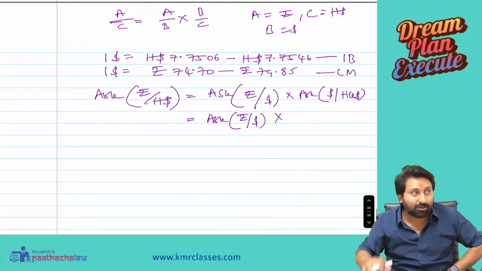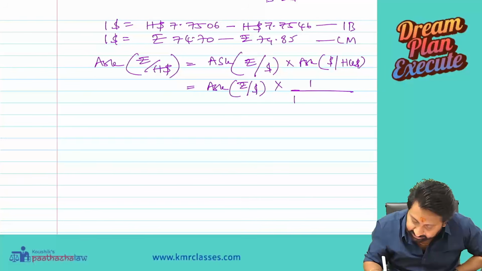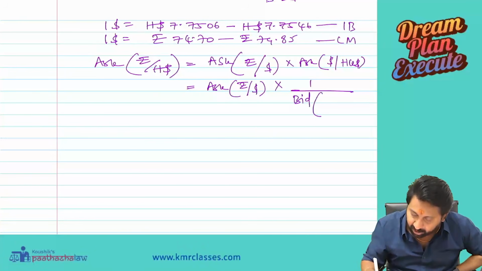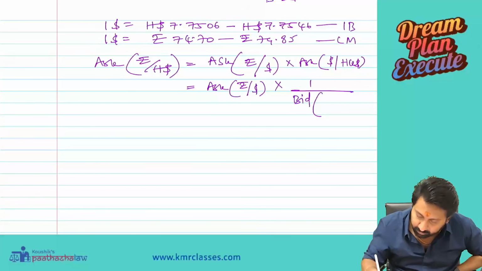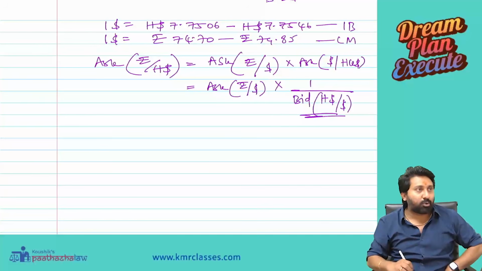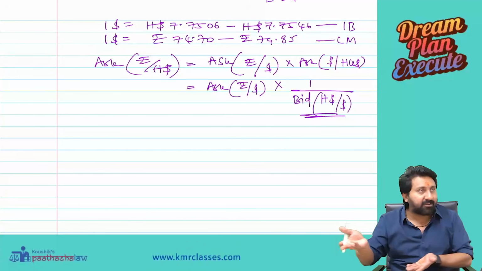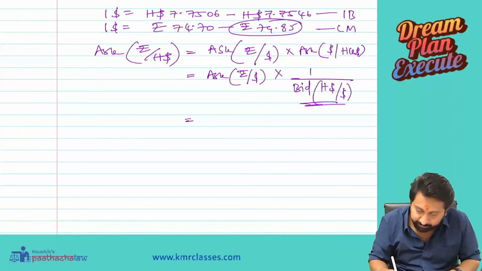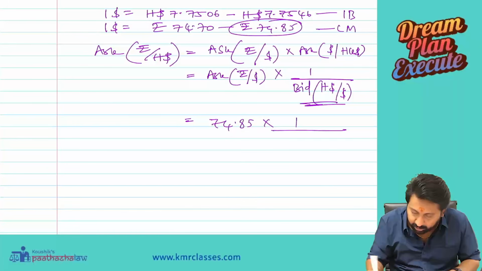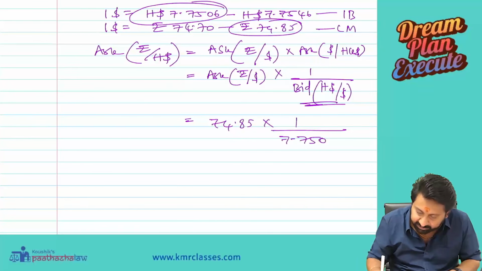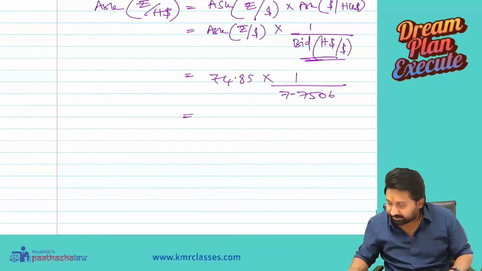That's why the basic rules you should never forget. This can be written as 1 by, when you do 1 by inverse, direct will be converted into indirect. 1 by bid of Hong Kong dollar by dollar. I think you all know this basic rule. How it came, don't ask me, it is the basics of the Forex chapter. So given quotation, ask of rupee by dollar 74.85 into 1 by bid of Hong Kong dollar by dollar 7.7506. That equals 74.85 divided by 7.7506.